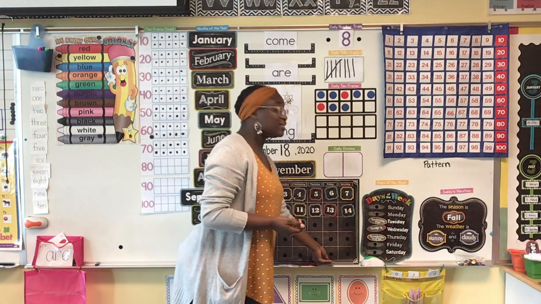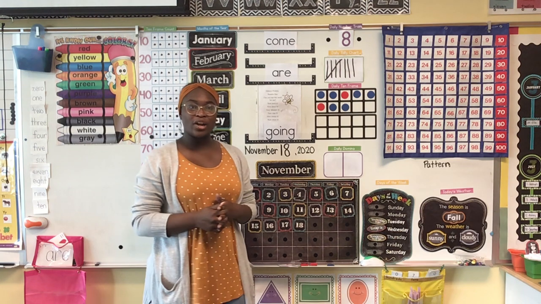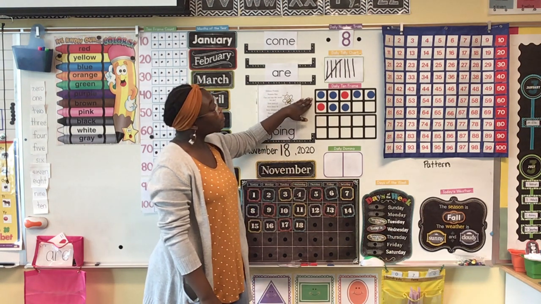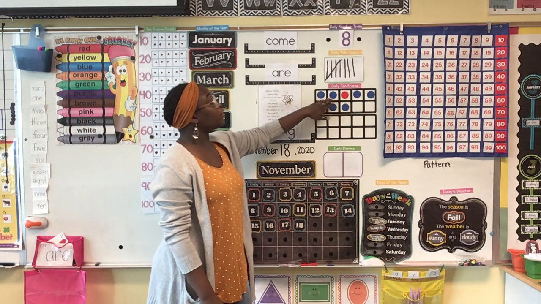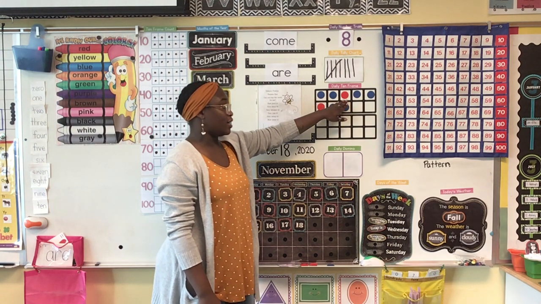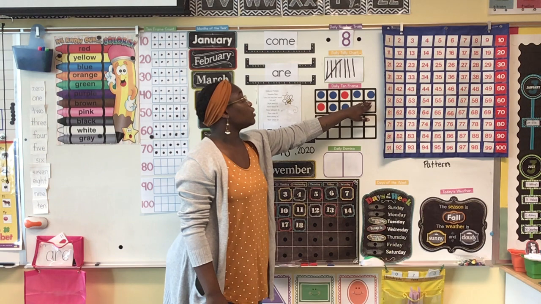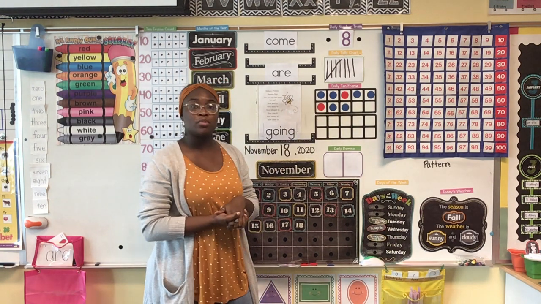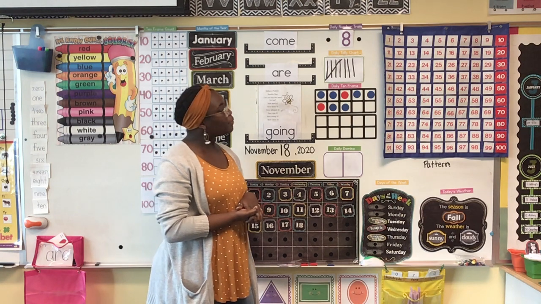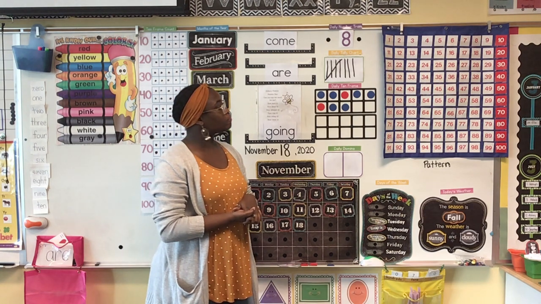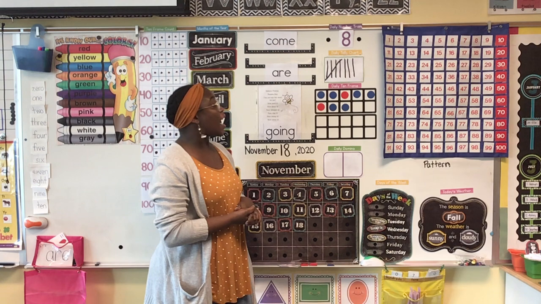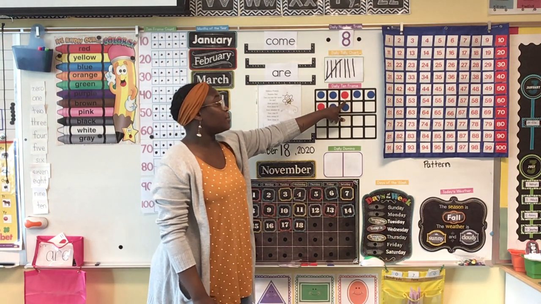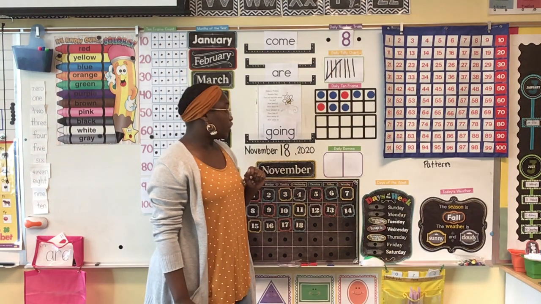And friends, I did something. I made a pattern. Can you figure out what my pattern is in the 10 frame? I have 2 blues and a red. 2 blues and a red. 2 blues. What pattern is that? What type of pattern is that? That's an AAB pattern. A and A are the same, and B is different. Okay? Very good job, friends.